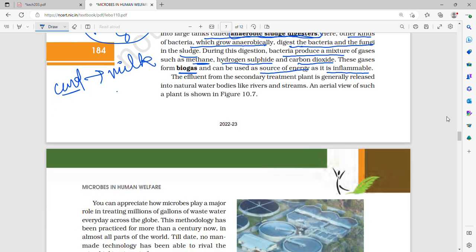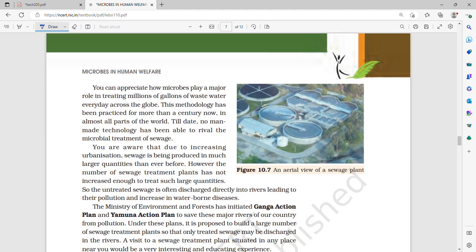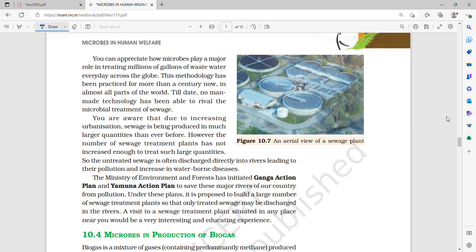The effluent from the secondary treatment plant is generally released into natural water bodies like rivers and streams. An aerial view of such a plant is shown in figure 10.7. So this is an aerial view of the sewage plant.